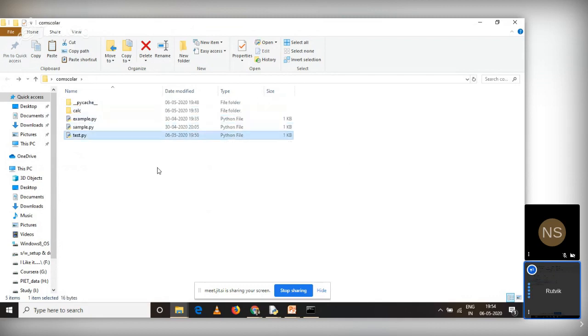Now understand this, what I'll be doing is, so I have simple math and advanced math. Test.py is outside the Kelsey folder. So if you can see this, test.py is outside Kelsey, so I can use this Kelsey package. If I keep test.py within Kelsey, I cannot use the Kelsey package, right? There won't be any reference for it. So test.py should be outside the Kelsey folder, which is present in the Comscolar folder, right?